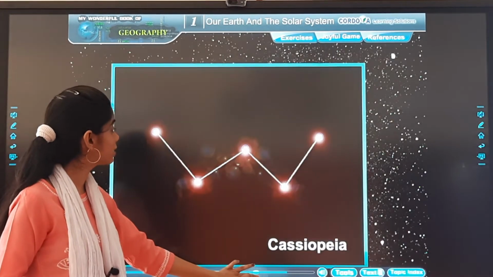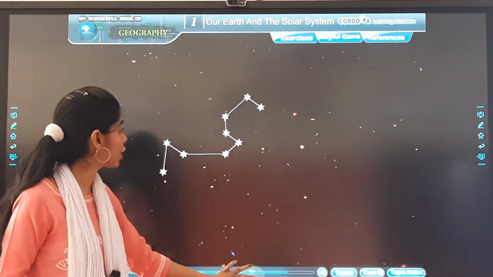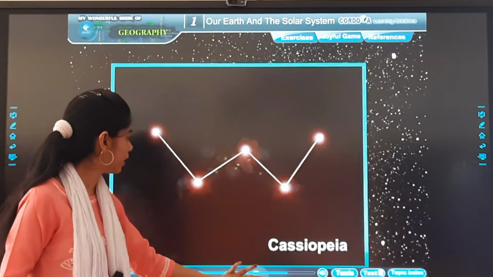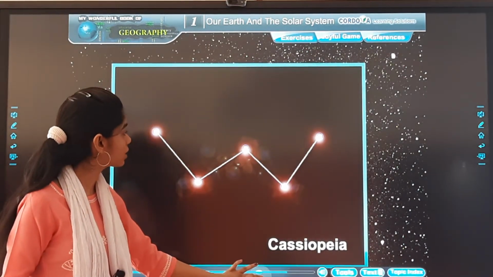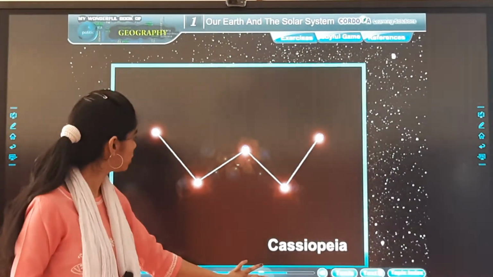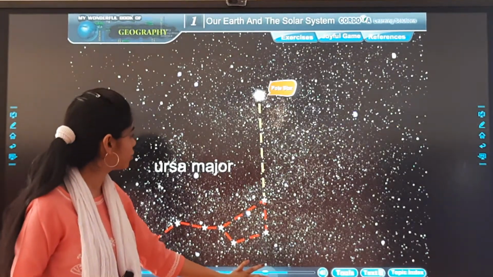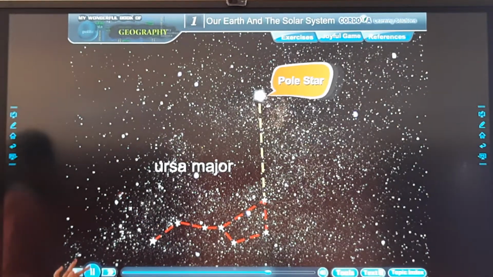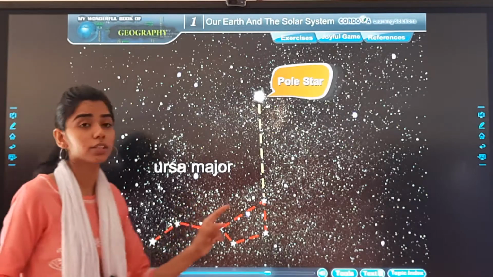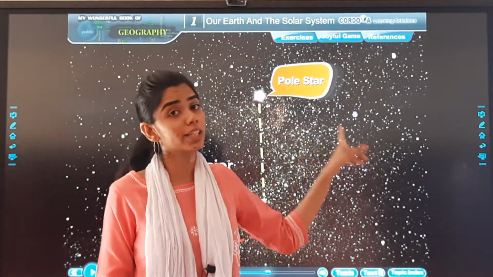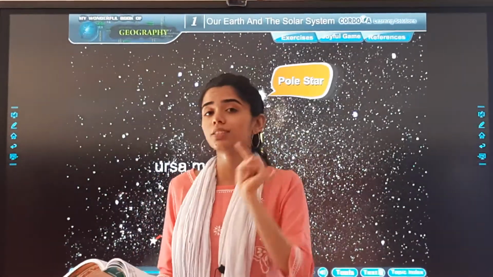See, this is Leo. Now Leo is the shape of a lion. Then Cassiopeia, it's forming a W, and then Ursa Major. So these were the constellations, and now we're talking about the pole star.